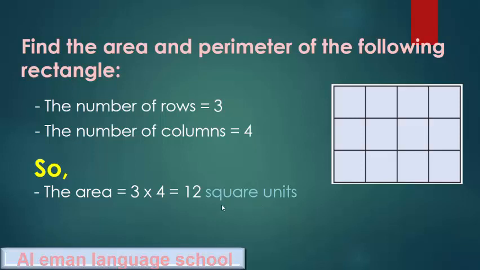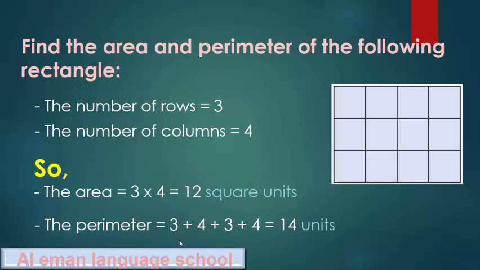Don't forget to write square units, okay? The perimeter, we will add the sides. So we have 3 plus 4 plus 3 plus 4 equals 14 units.